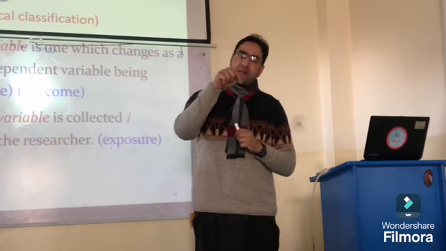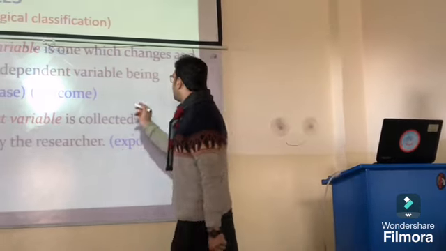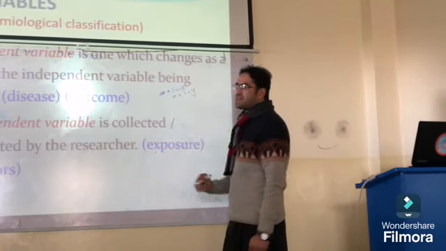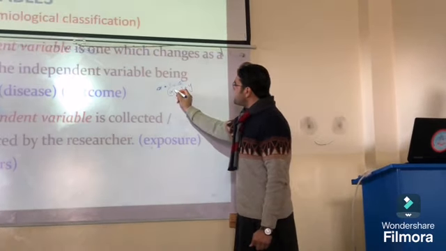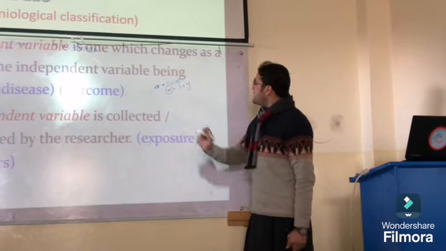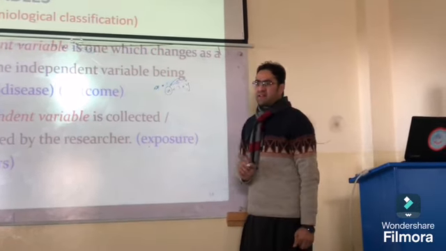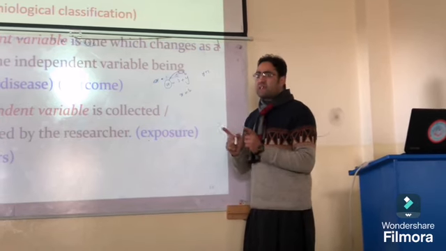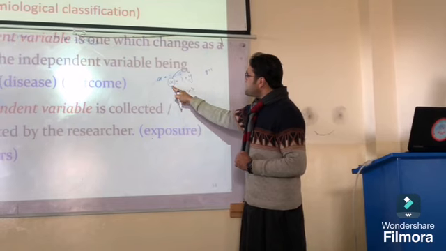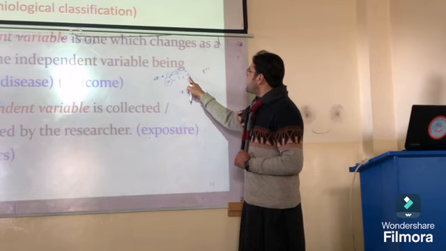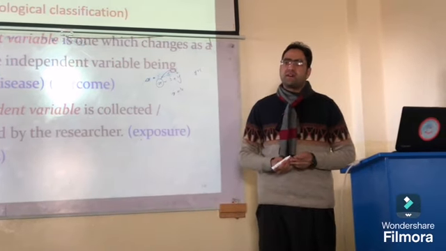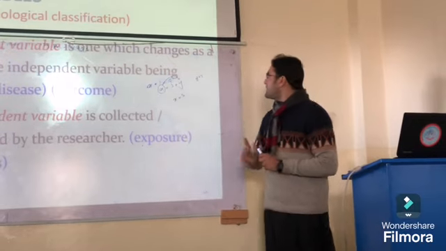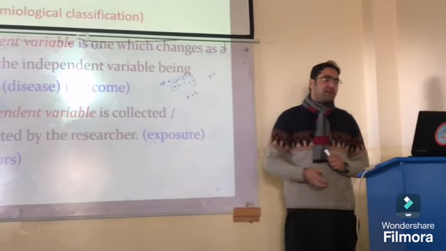The dependent variable changes because the independent variable changes. Like for example, let's suppose that x is equal to 2 plus y. What is x today? This x is the dependent variable, because it completely depends on the value of y. If y equals 1, then x is 3. The y is free, you can put 1, put 2, put 3. So the one variable that changes because of the other is known as the dependent variable, and the other one is called the independent variable.